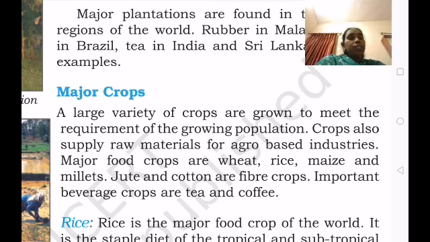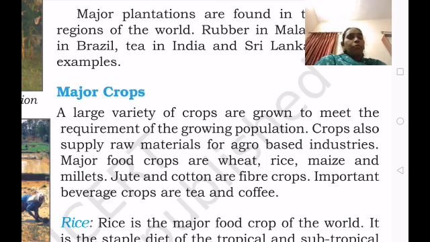The industries that depend on agriculture are called agro based industries. The major food crops are wheat, rice, maize and millets, the fiber crops are jute and cotton, and important beverage crops are tea and coffee.